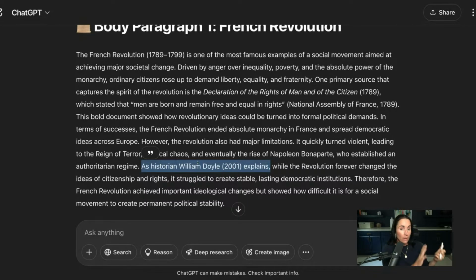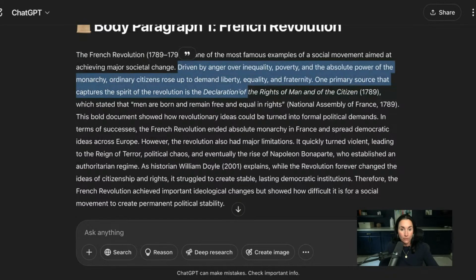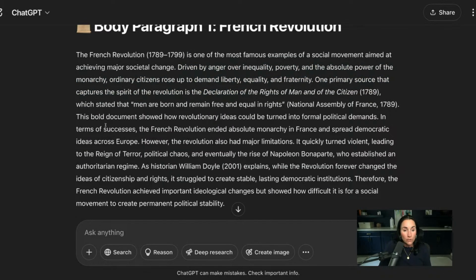Still important. Primary sources, original firsthand accounts, and secondary sources, people who are evaluating this whole thing and writing books about it, writing articles about it, writing textbooks about it, are very important. That's why your teacher wants both of them in your paper. Okay, all right. So we have some content here. I don't really know how much I'm going to keep here or what I'm going to change. First of all, it did give me a bunch of information. It talked to me about the fact that the French Revolution was all about the common people rising up and going after the nobles.